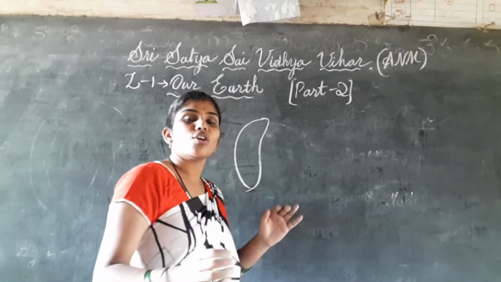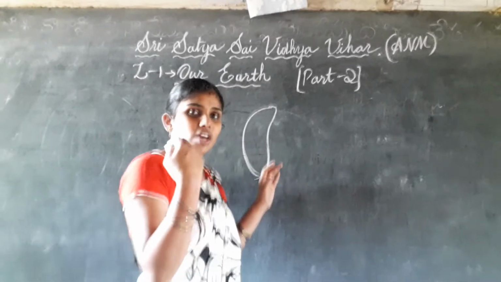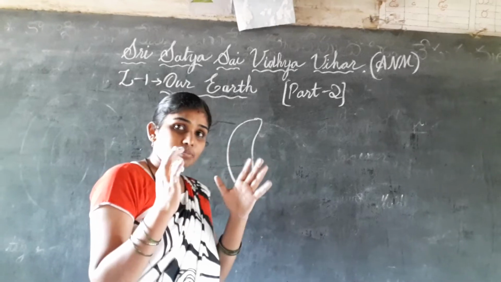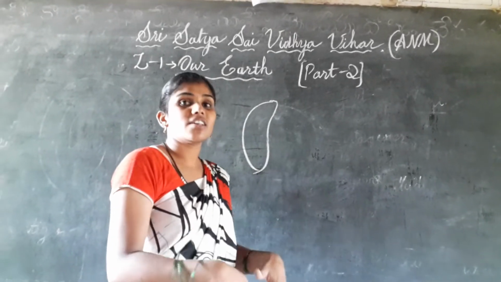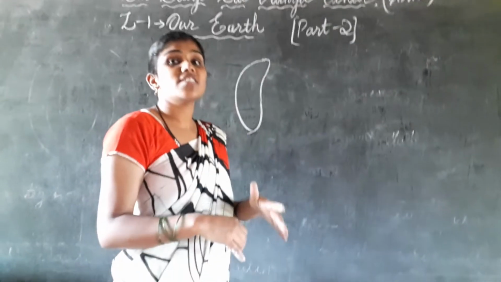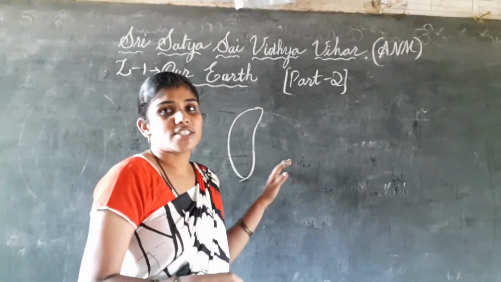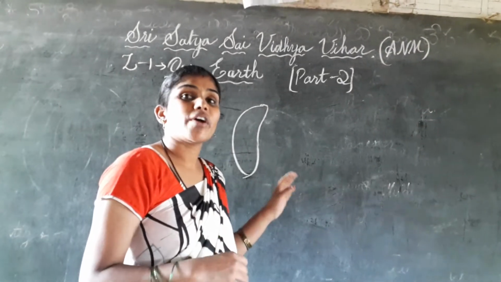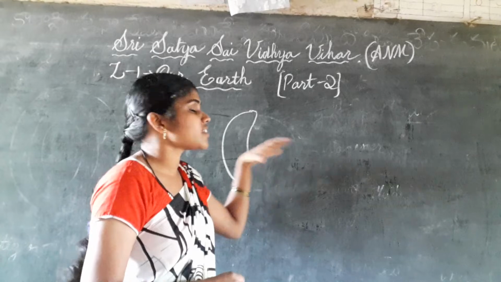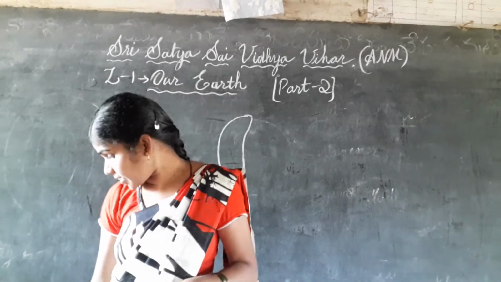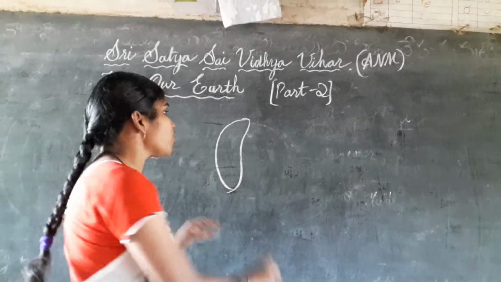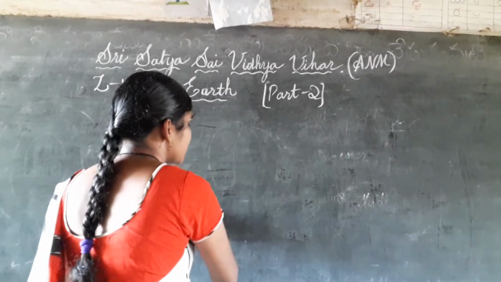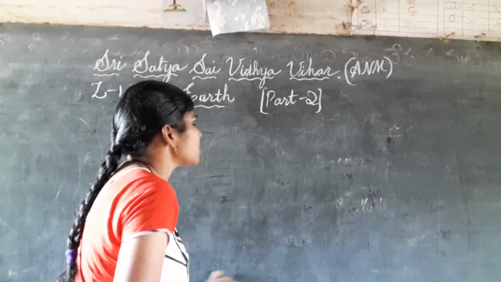We can know about our surroundings, but how can we find what is inside the earth? So we have to search what is there inside the earth. By searching, we came to know that there are three layers inside the earth.